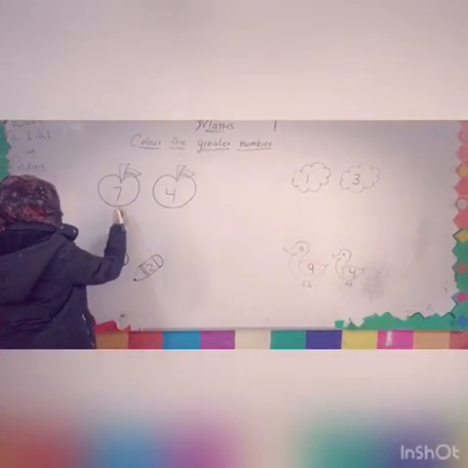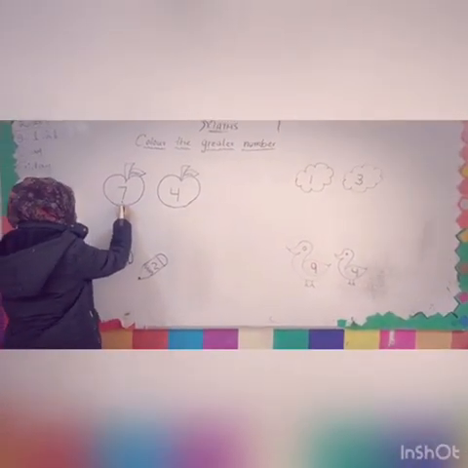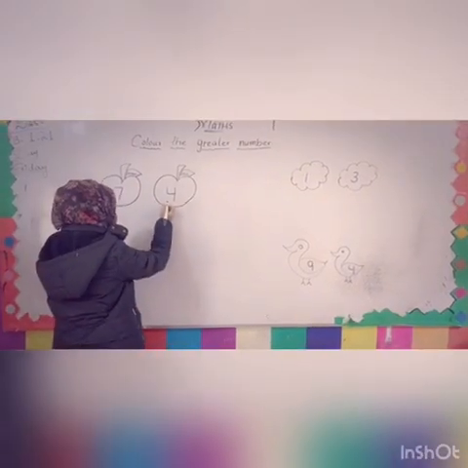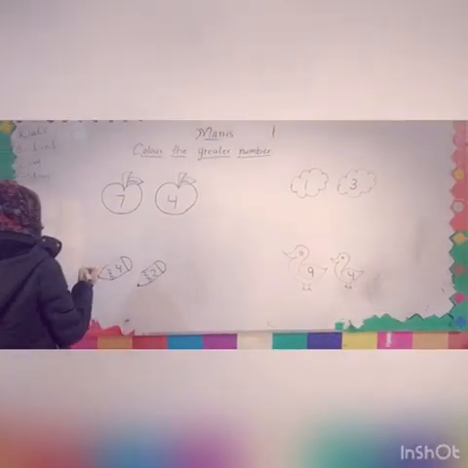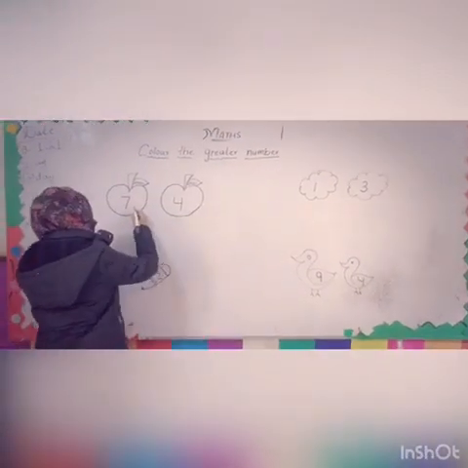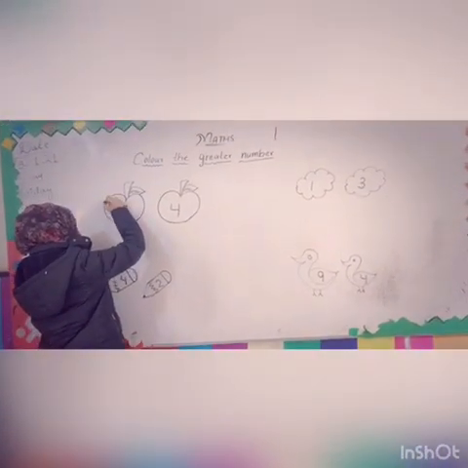Okay, now look at here. Which number is this? 7. And which number is this? 4. We have to color the greater number. 7 is the greater number. Then we have to do the color.